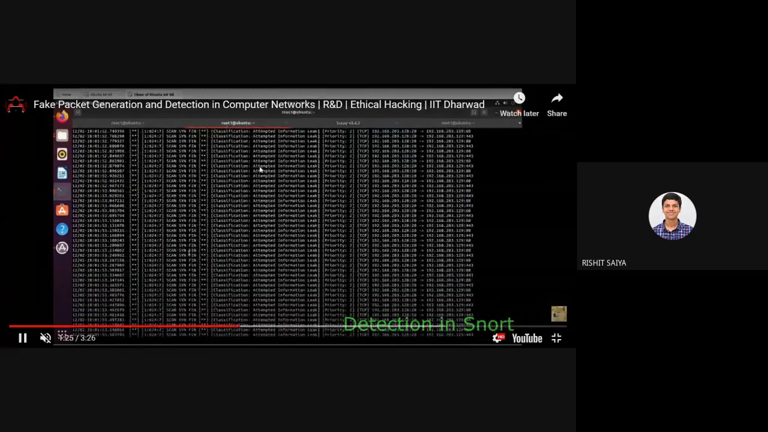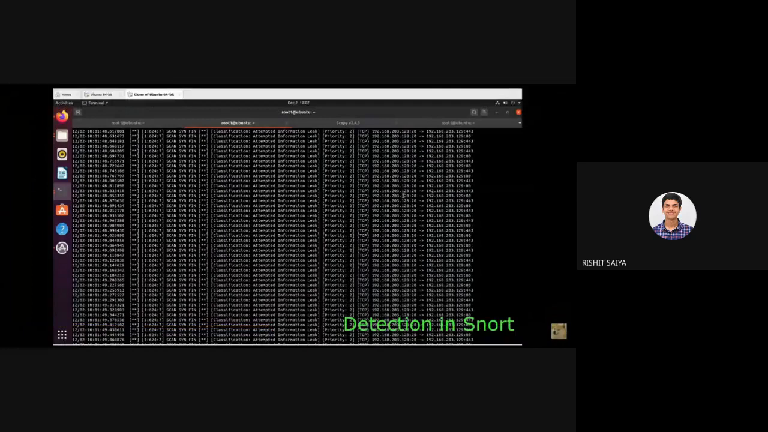I was also able to detect my packets in Snort, which says that there was an attempted information leak, but it says that it's a TCP packet. Okay, fine, it's whitelist traffic, so I'll allow it. That's what the network thinks, and that's what it has done.